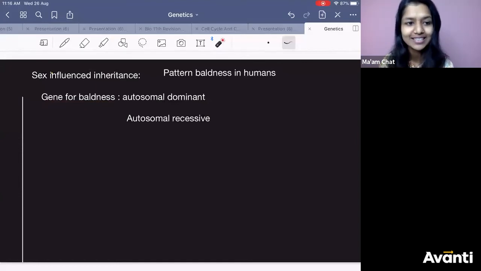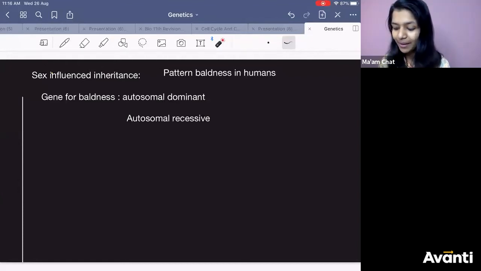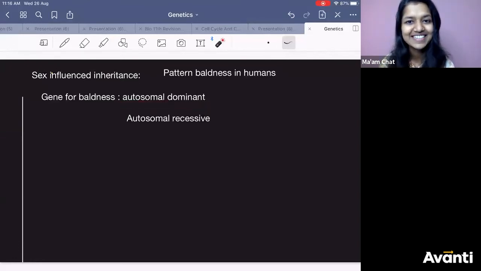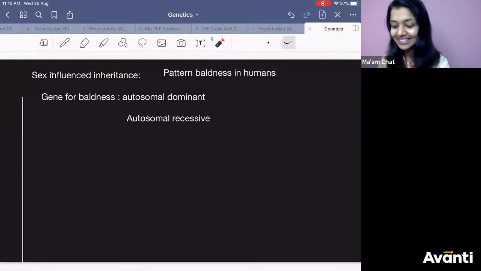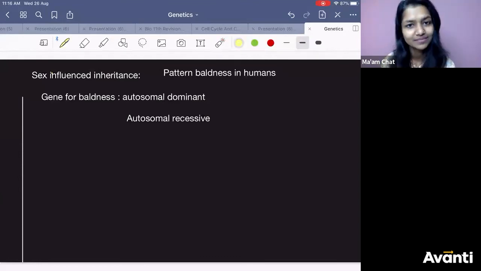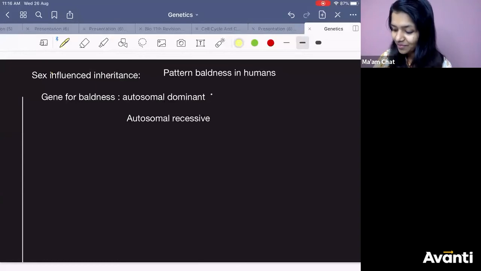You know what is the reason behind it? Baldness. In male, it is autosomal dominant. In male, this trait is autosomal dominant. This is the reason why males become more bald. Okay?